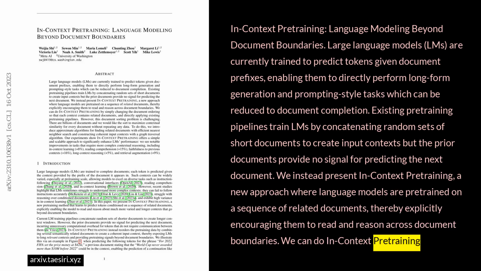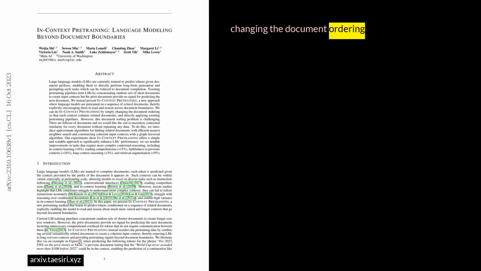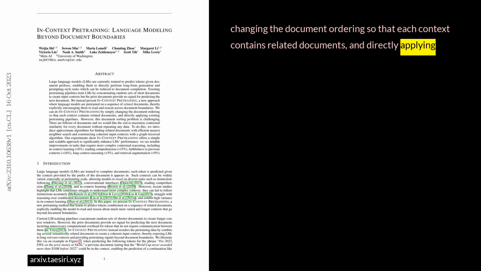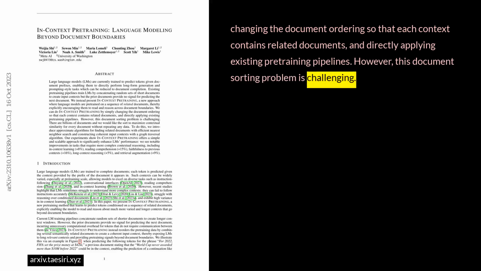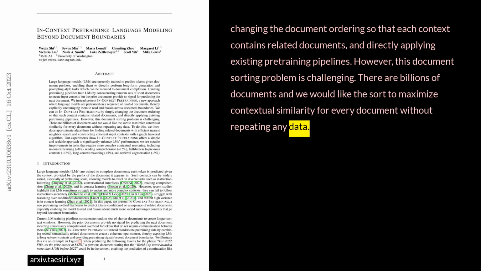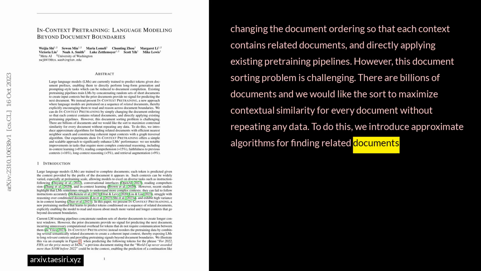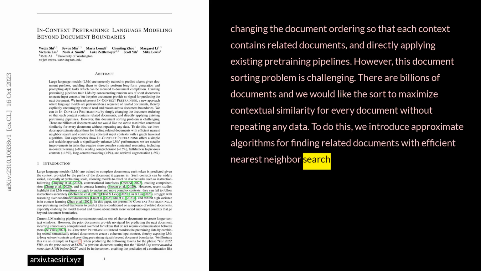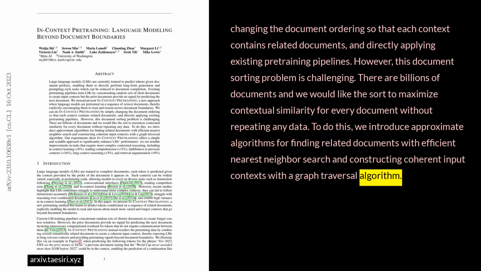We can do in-context pre-training by simply changing the document ordering so that each context contains related documents and directly applying existing pre-training pipelines. However, this document sorting problem is challenging. There are billions of documents, and we would like the sort to maximize contextual similarity for every document without repeating any data. To do this, we introduce approximate algorithms for finding related documents with efficient nearest neighbor search and constructing coherent input contexts with a graph traversal algorithm.